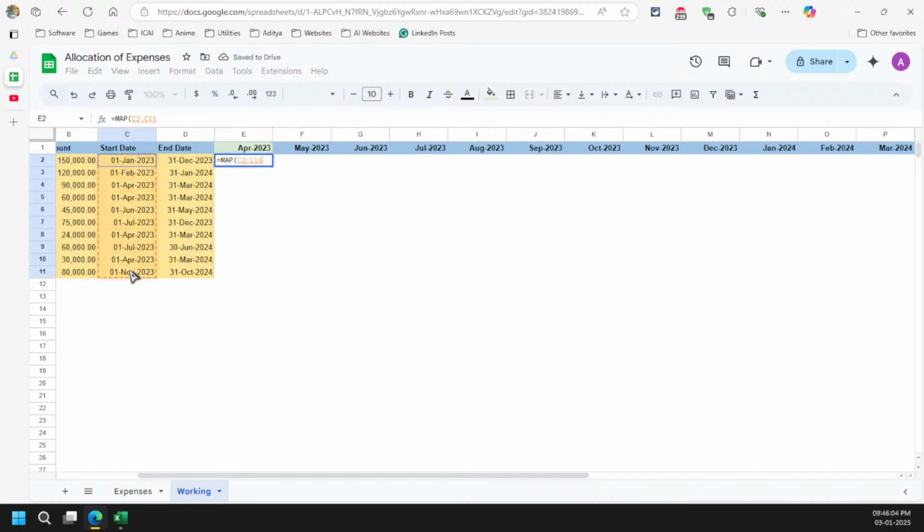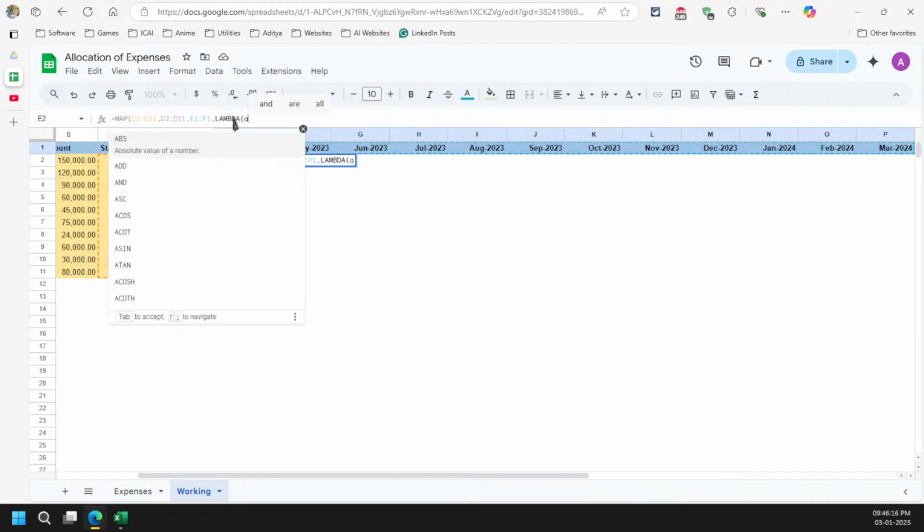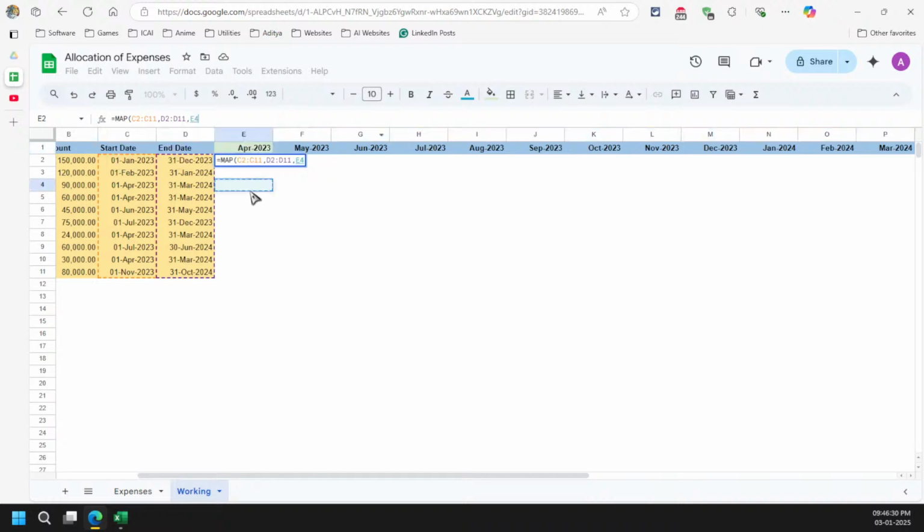Map. I selected this much part and then just say the lambda. Okay, one second. I cannot actually select this much part here. Got it? I will tell you the reason. Because if I just do it this way, let's just see. Okay, now it won't work properly.